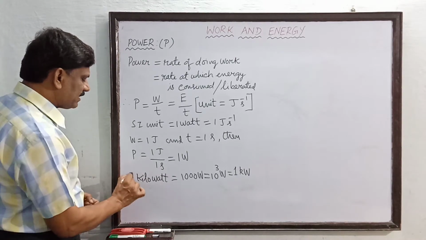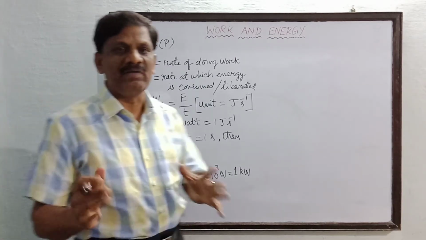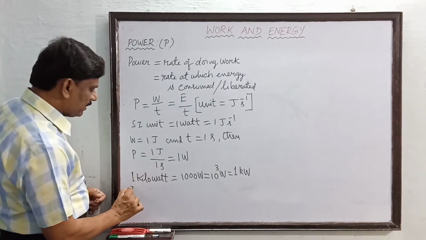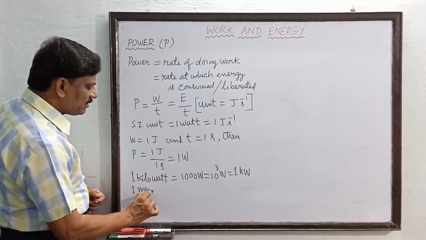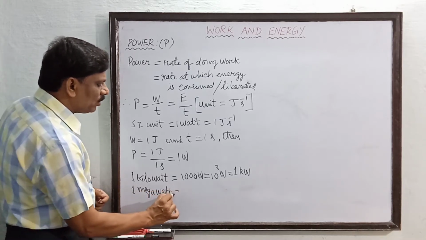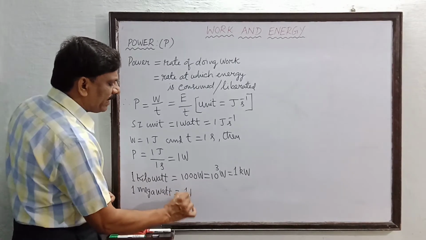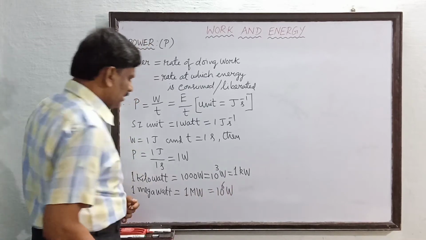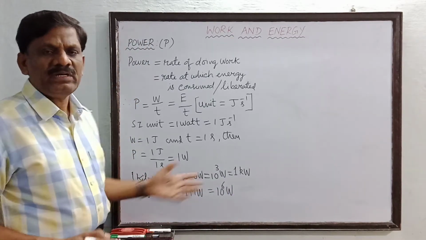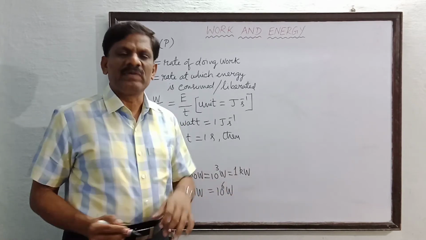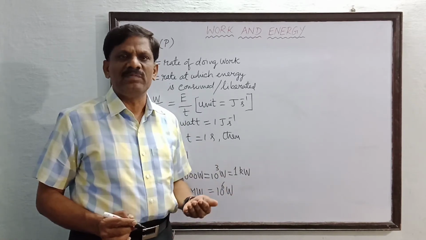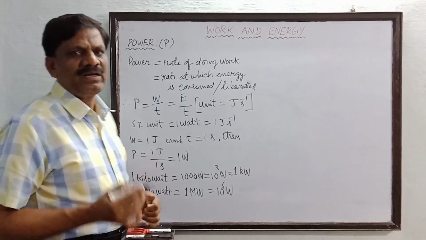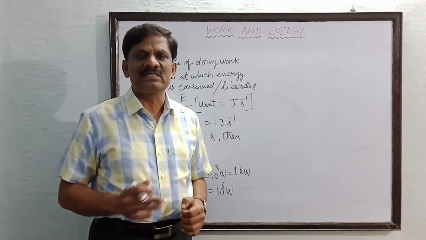Then in power stations, electric power is generated in terms of megawatt. So this is 1 megawatt, with capital MW as the symbol, and that is equal to 10 power 6 watt. So these are some higher units of power. Lower units of power are also there. Milliwatt. Milli means 1 by 1000 watt.